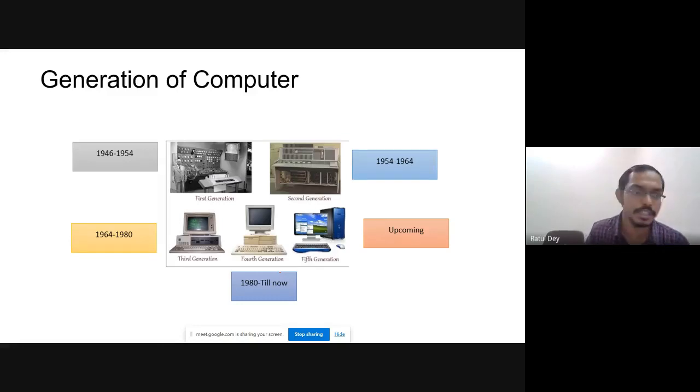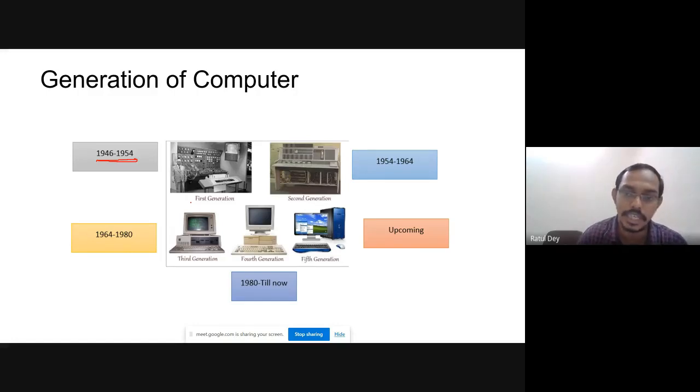I will explain the different kinds of generations. Now, in the first generation computer, from 1946 to 1954, at that time we were using valves. Using these valves generated some heat, and you can easily identify that in the first generation there was one room for the computer. You had to enter this computer room, and operating the computer was not a very easy task. There were some persons who were well known for how to operate the computer.